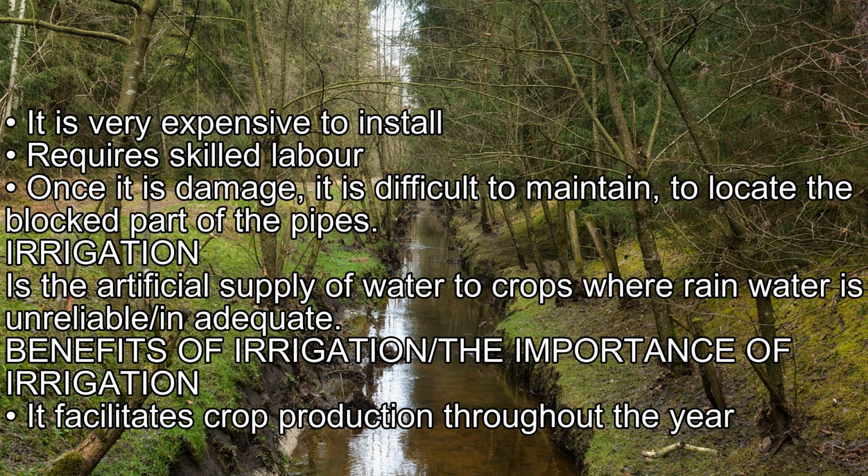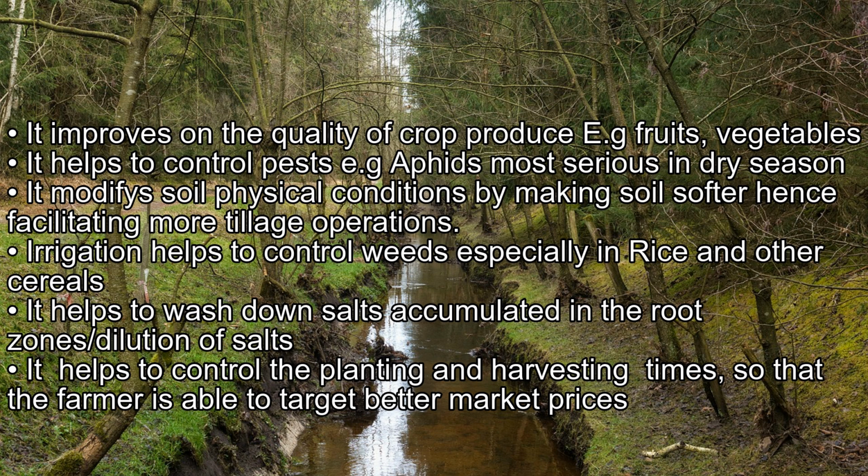Benefits of irrigation, the importance of irrigation. It facilitates crop production throughout the year. It improves the quality of crop produce, e.g. fruits, vegetables. It helps to control pests, e.g. aphids, most serious in the dry season. It modifies soil physical conditions by making soil softer, hence facilitating tillage operations.